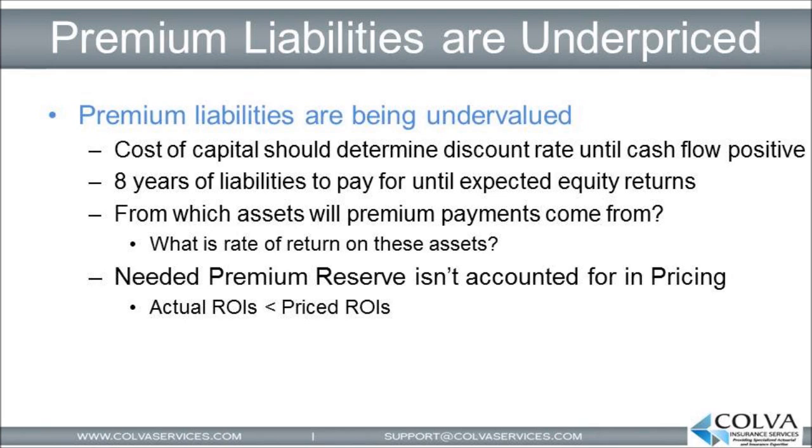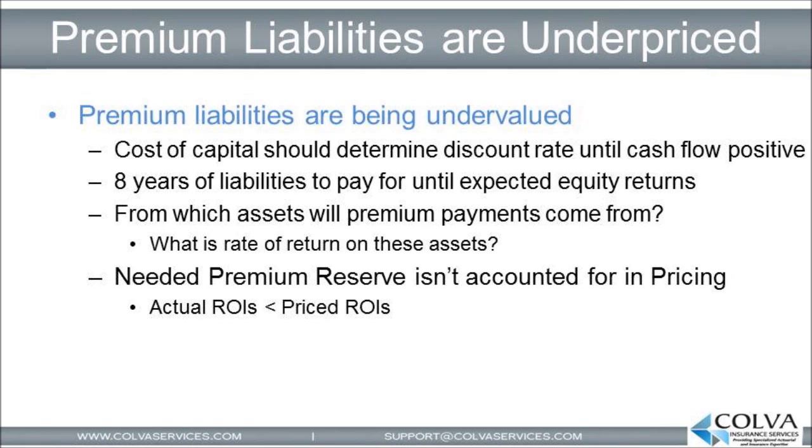The money allocated to pay the premiums on this policy will more than likely come from a liquid portfolio that is making around 4 to 5% for the next several years until death benefit proceeds start materializing and will cover the future premium payments. As such, this initial premium reserve needs to be set aside and discounted at 4 to 5% or whatever the cost of capital currently is.